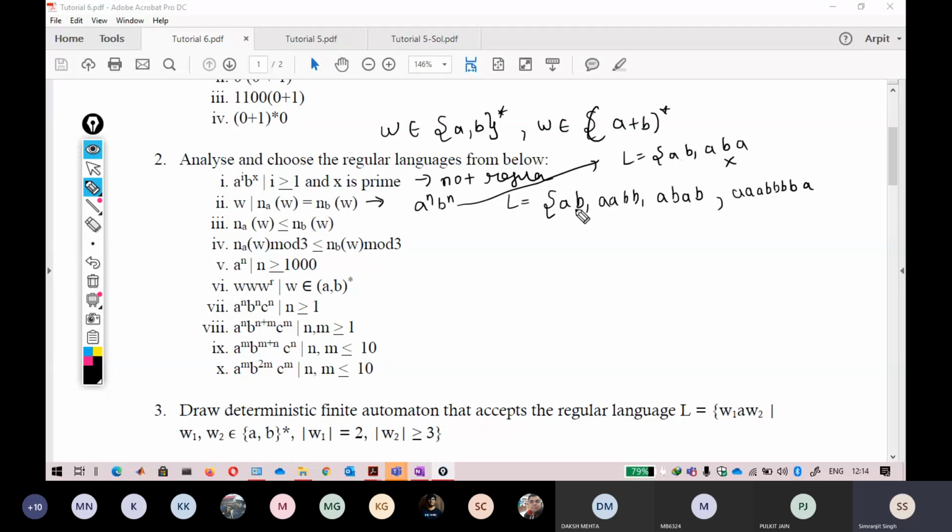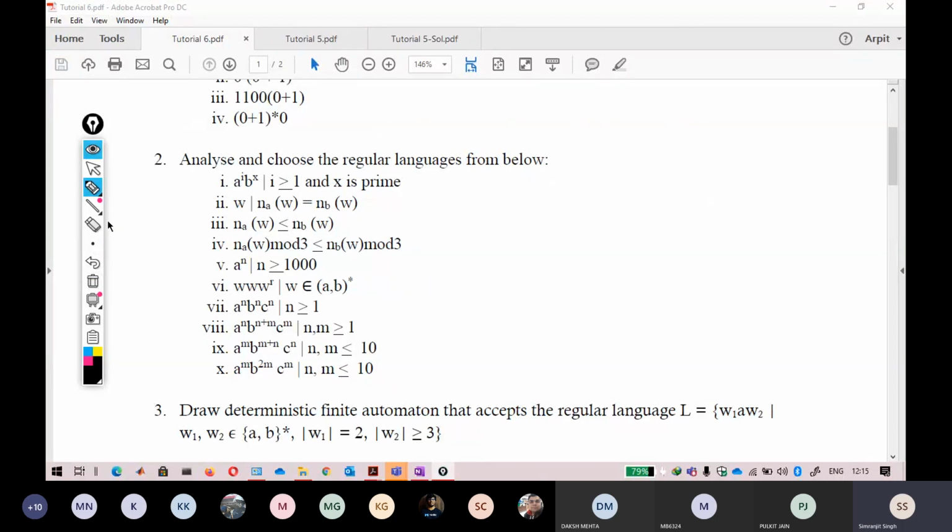In a similar way, this is also based on the same lines: you have to remember that if you have seen 4 A's, after seeing 4 B's, then you have to accept the string. So again, this is based on the same line, and this is again not a regular one. This one is also not regular.